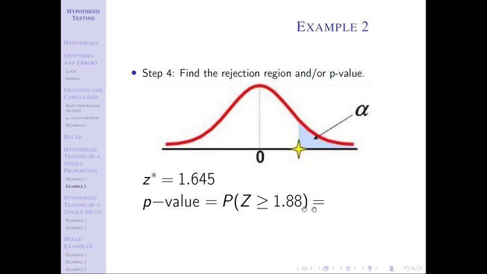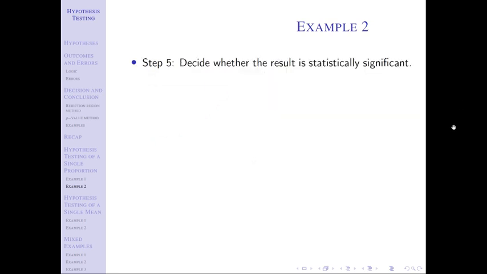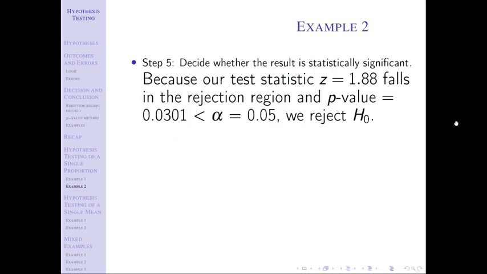This is a greater than probability statement, so we're going to want to work to a less than. That's how our z-table works. Work with a complement there, find the correct value, and we should land at a p-value, again, less than alpha, which would lead to rejection of the null, just like the rejection region method. So again, we have aligned on that answer. And as before, we're going to wrap it up with our justification of why we can reject the null. We say because our test statistic falls in the rejection region and our p-value is less than alpha, we reject H naught.